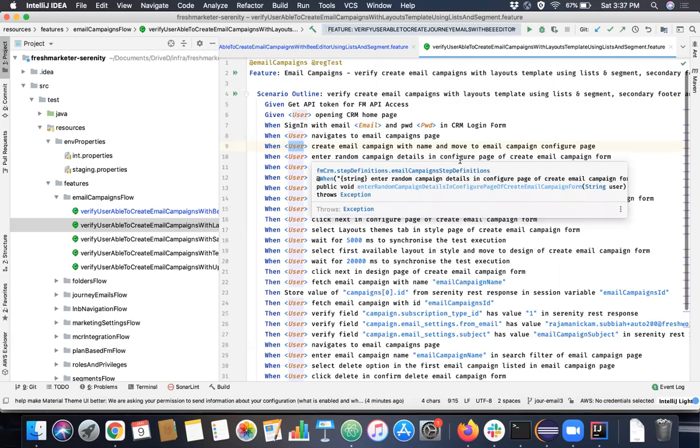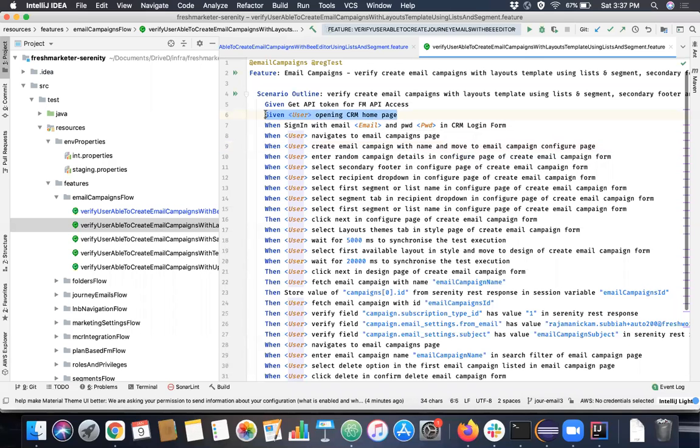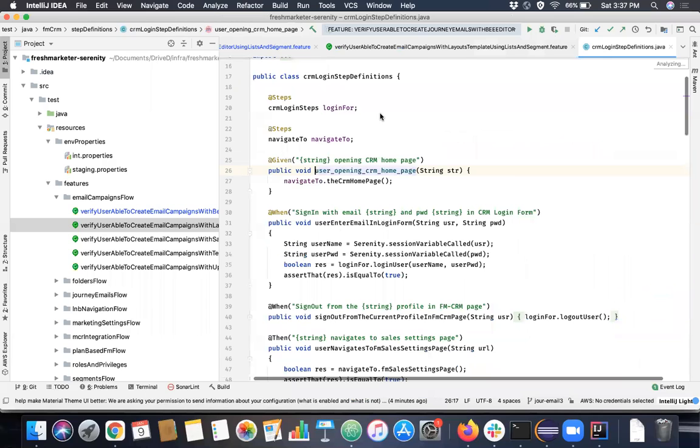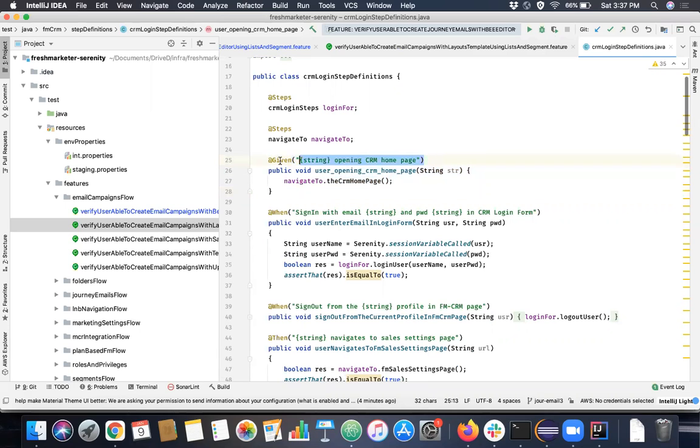What this add-on also does is, for example, if I want to know which method a particular Given step is matched to, I can just hover over it, press Control and click on it. It will directly take me to the method that is mapped to this step in the feature file. For this purpose also, add-ons are very helpful.